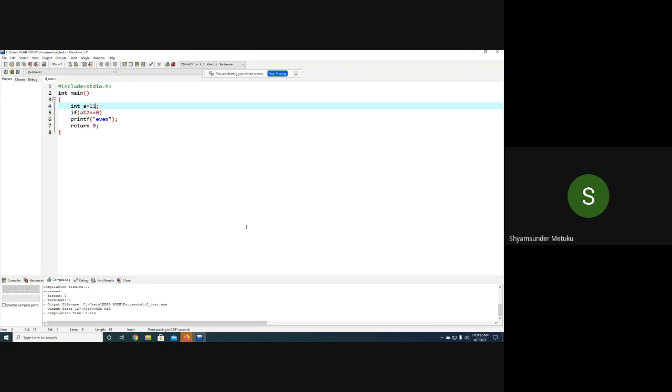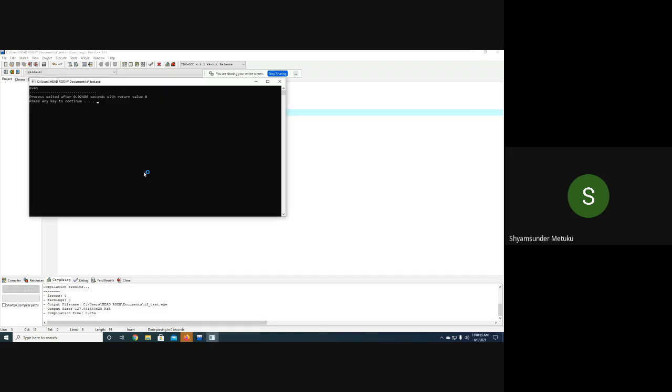This program is not exactly a case study of something, but a verification of the if condition. Make sure of the common mistake, as I said: suppose I give a semicolon here. Can you tell me what is going to happen? There is a common mistake students make, unknowingly or knowingly, because every statement is terminated by a semicolon, and students also tend to keep that semicolon at the end of the condition. So can anybody tell what will be the output now? Yes, even, sir. It will print even. Yes or no?